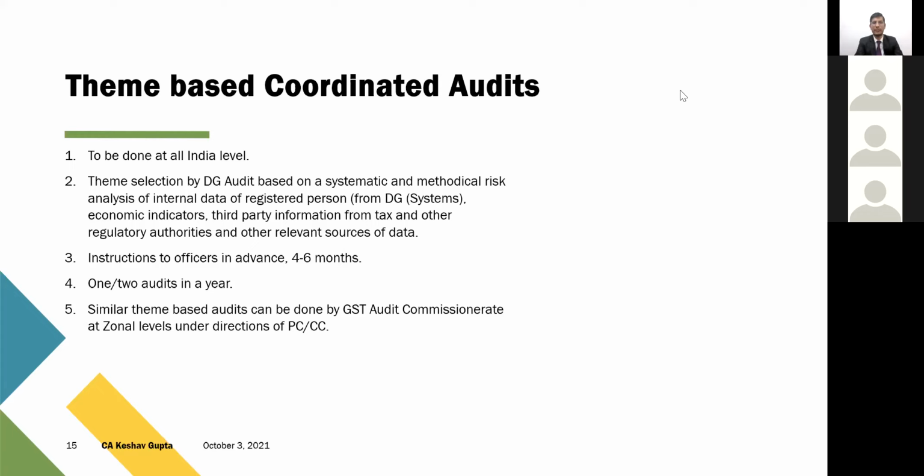So they select the particular theme, and in that case, they are supposed to audit across the country for those kinds of businesses together. As per the GST audit manual, whatever the theme-based instructions are, they are supposed to be given and received in advance, 4 to 6 months in advance. And these audits are not to be taken on a regular basis. They are supposed to be a maximum of 2 in a year. So this is a theme-based audit by DG audit.